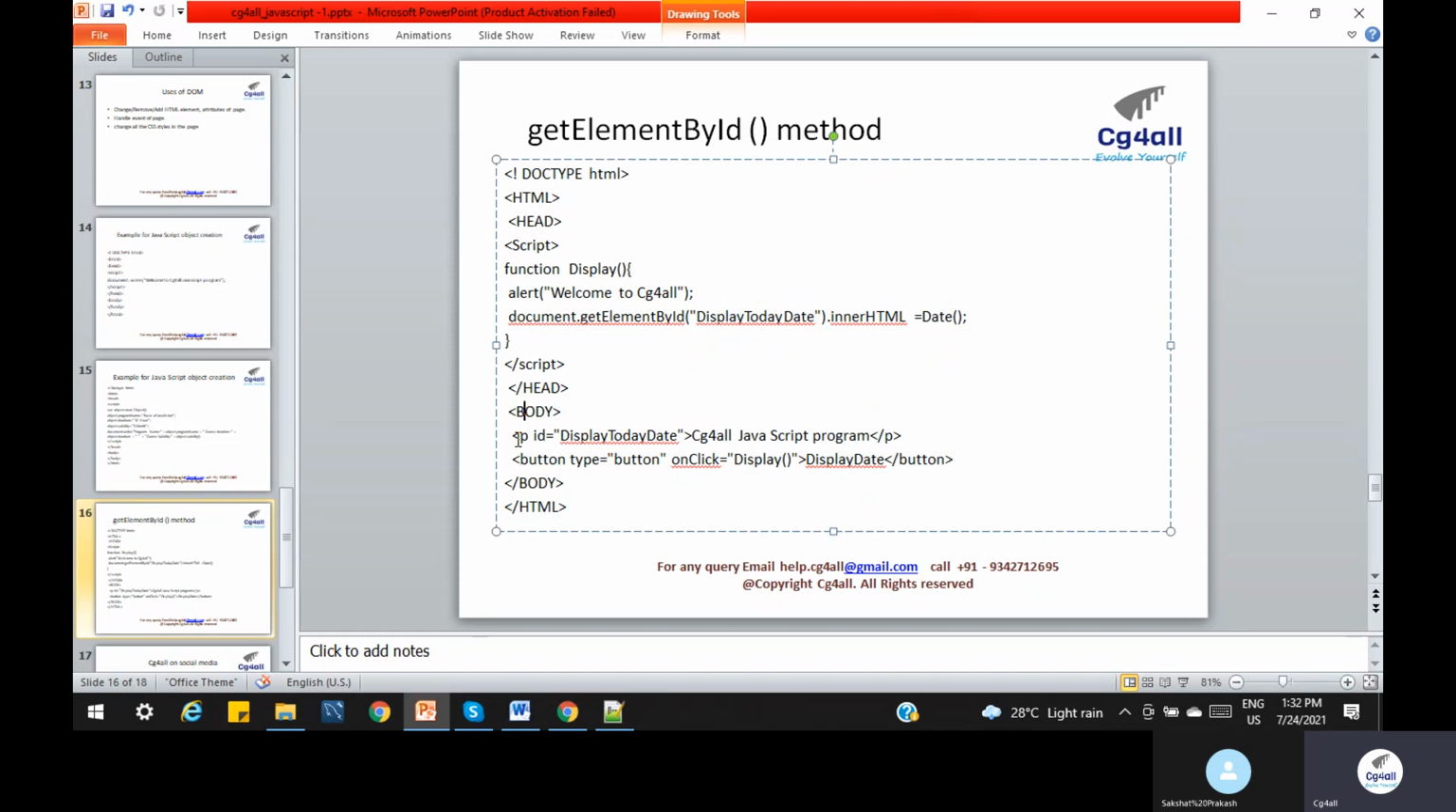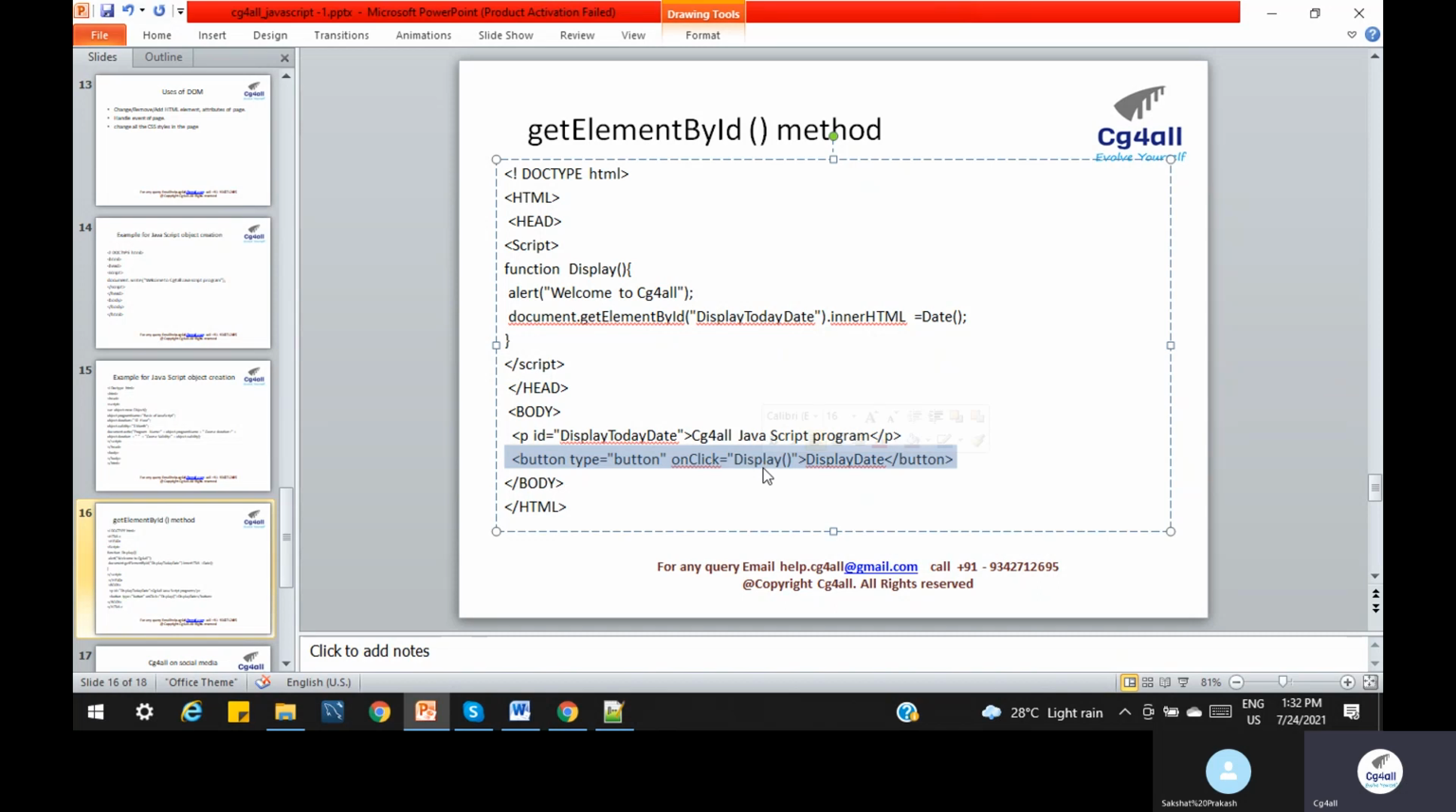So we have a P. Inside the body, we are creating one button. We have onclick, and onclick is an event. Based on this onclick, we will trigger an event, and that event we can define as a method.